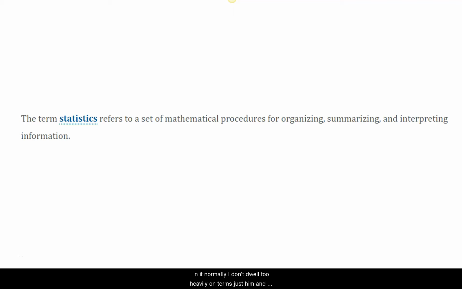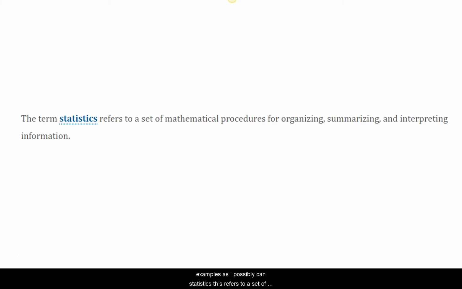Chapter 1 is unusual. It's got a lot of terms in it. Normally, I don't dwell too heavily on terms, just in and of themselves. But in this case, with Chapter 1, and this is really different than any other chapter in the textbook of the 9 that we'll cover, we will dwell on a lot of these terms to clarify things, and I'll do my best to put them in the most concrete way possible, and also give as many concrete examples as I possibly can.